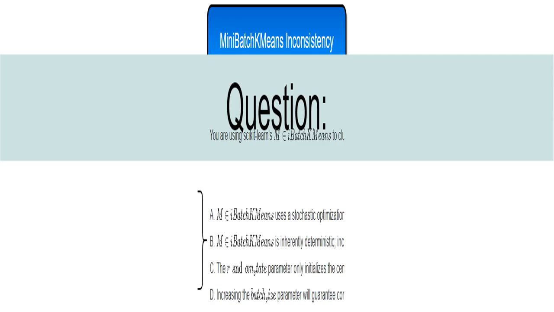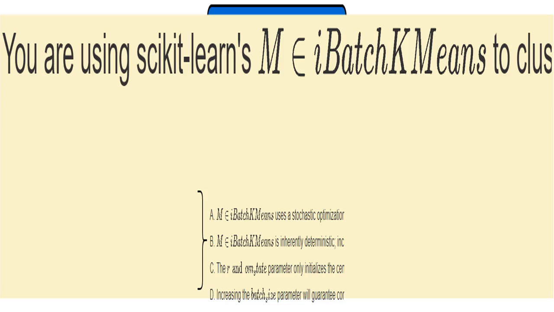This quiz question tests your understanding of MiniBatchKmeans, a scikit-learn clustering algorithm. I want you to identify why its results might be inconsistent across multiple runs, even with a fixed random state. This statement is correct.